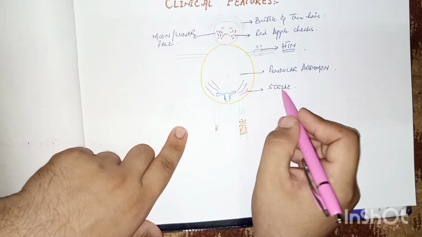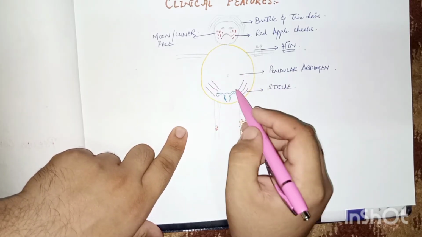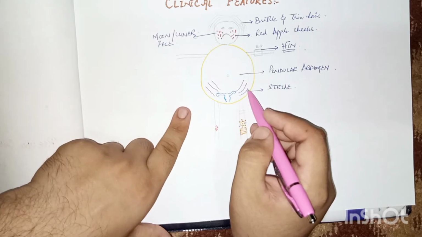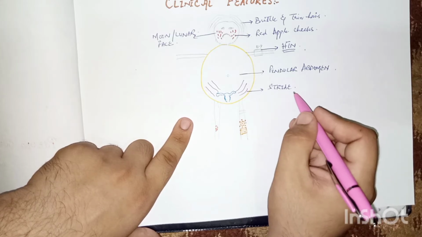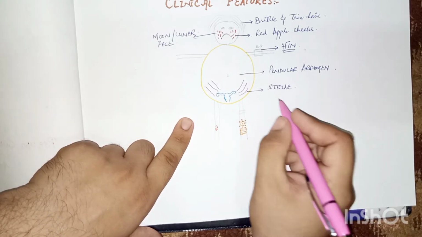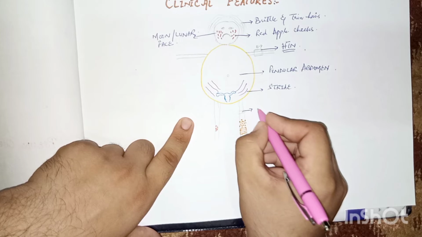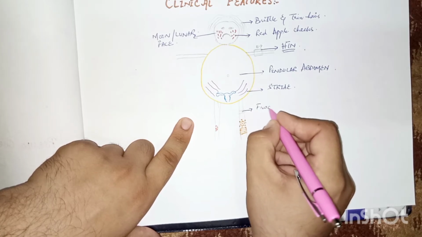Why are these stria formed? Because of centripetal obesity, there is a stretching of the skin and the venous blood becomes visible or apparent on the skin, so stria may form. And because of proteolysis, osteoporosis and easy fracturing may occur.